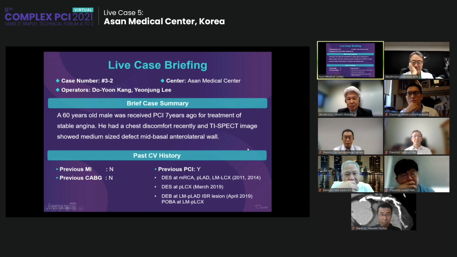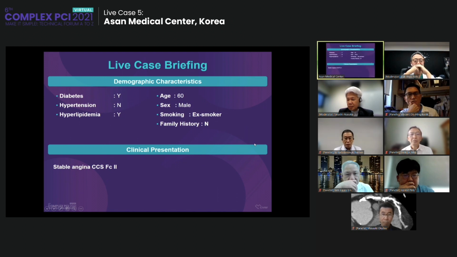In his cardiovascular history, he had no myocardial infarction or CABG, but since 2011 he has had PCI for his coronary disease, and 2 years ago he had ISR at the left main to proximal LAD, so he received drug-eluting balloon treatment. He has diabetes and hyperlipidemia, and he has stable angina class 2.